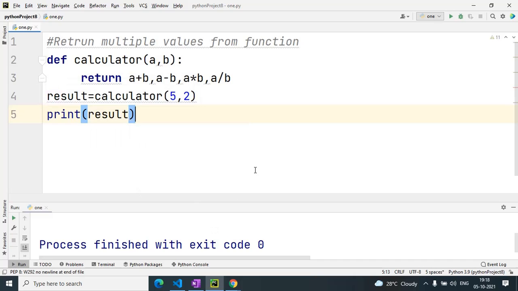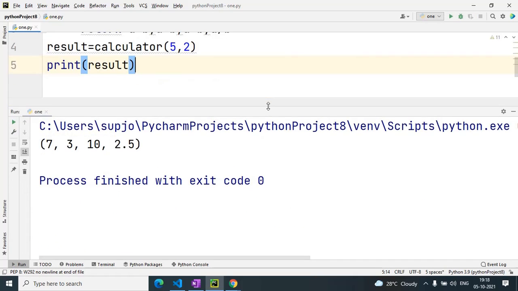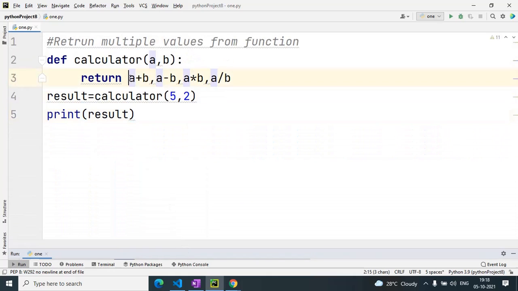When I execute this, you will see the magic: it will do the sum, then subtraction, then multiplication, then division. So this is the answer. This is how we can return multiple values with the return statement in a function.